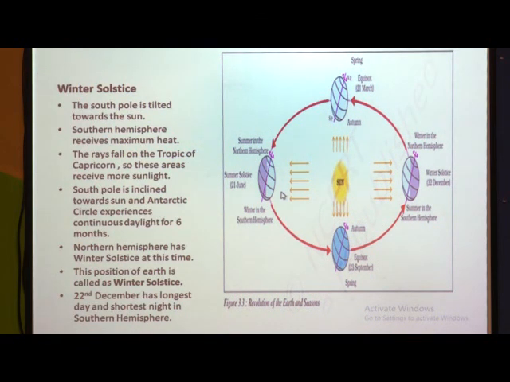Again we have seen winter solstice. Here the south pole is tilted towards the sun. So that's why the southern hemisphere will have summer season and the northern hemisphere will have winter season. And 22nd December has the longest day and shortest night in the southern hemisphere. So this position of the earth is called winter solstice.